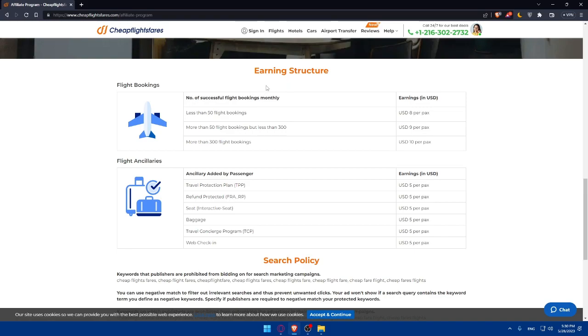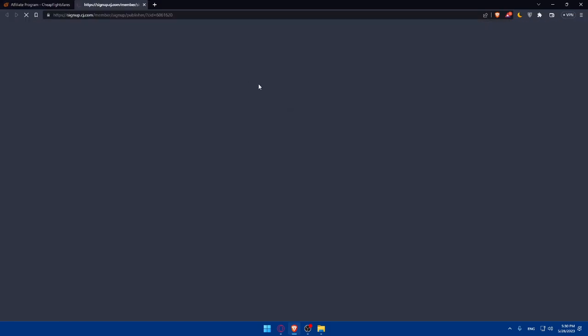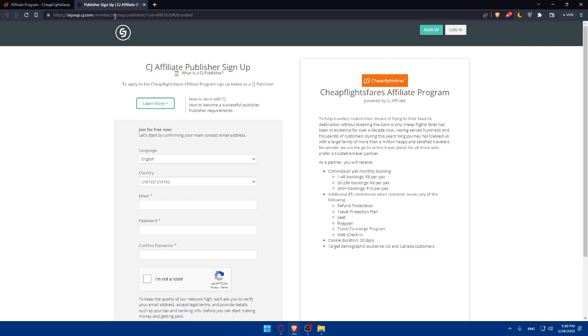So as you can see, even the earning structure, as an example: number of successful flight bookings monthly, earnings in USD, 8 USD per pax, or 9 per pax, depending on what you see here, and other stuff. So for us, let's just click on join now right away. And as you can see, once you click on join now, a new tab is going to open for you. And here you'll have to simply sign up or log in to your account if you already have one.